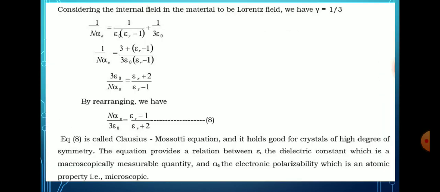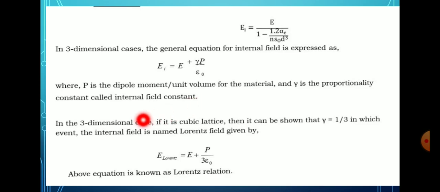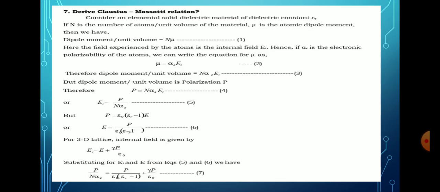In the three-dimensional case, for a cubic lattice, the proportionality constant is 1/3. The internal field is then called the Lorentz field, given by E Lorentz = E + P divided by 3 epsilon naught. This equation is known as the Lorentz relation.